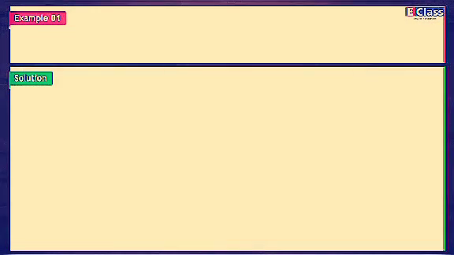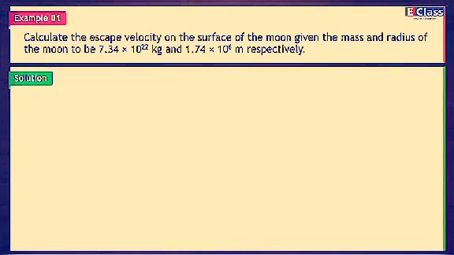Solved examples. Example 1. Calculate the escape velocity on the surface of the Moon given the mass and radius of the Moon to be 7.34 into 10 raised to 22 kg and 1.74 into 10 raised to 6 meters respectively.